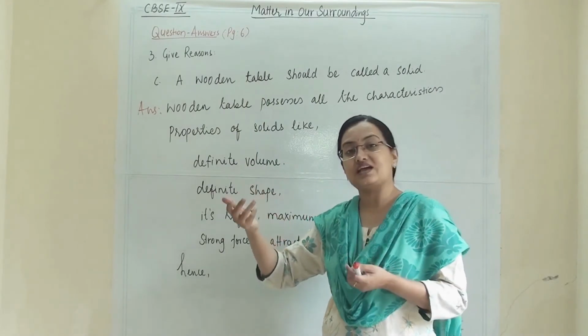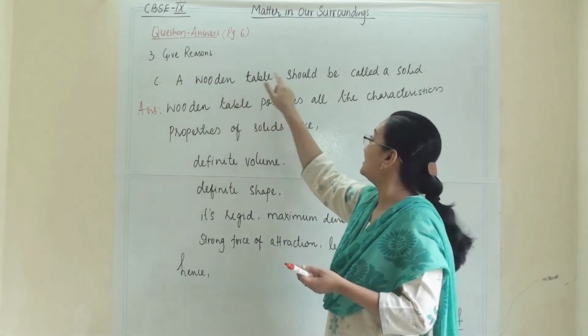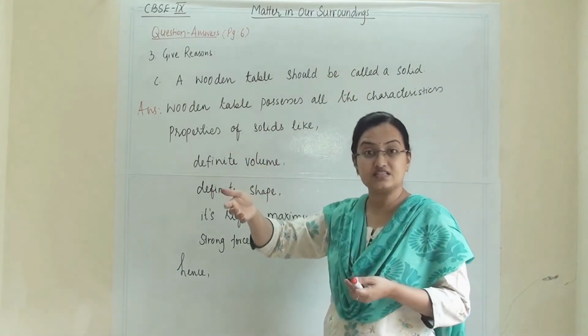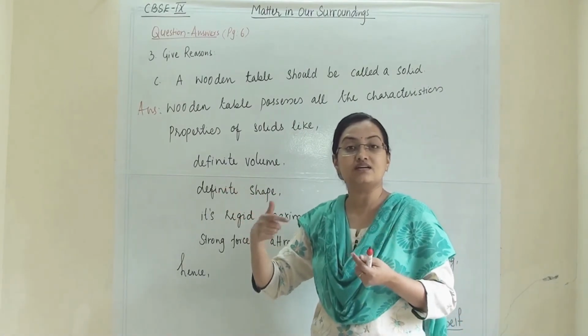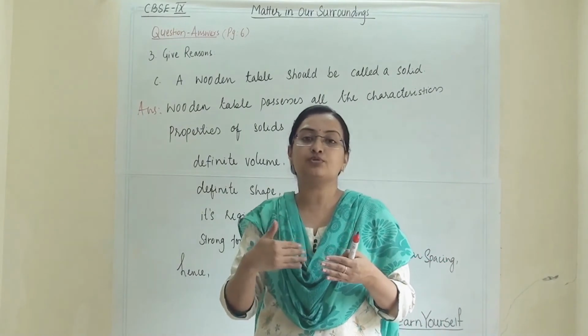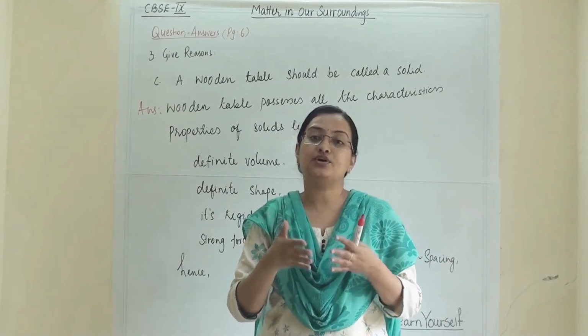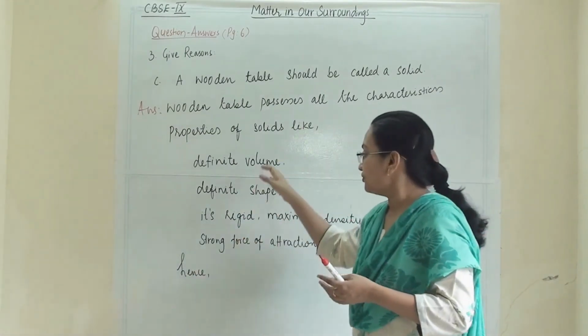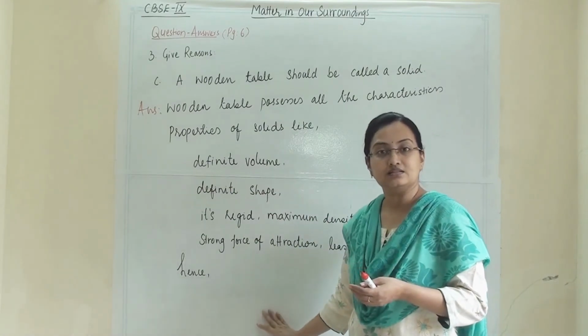Oxygen is a gas, give a reason. Or a wooden table is a solid, give a reason. Or water is a liquid, give a reason. There we have to only mention the characteristic properties of that particular state. So you can frame your answer like this.